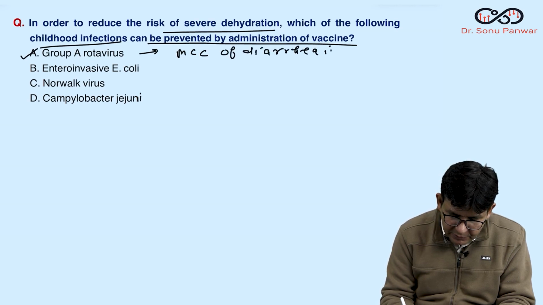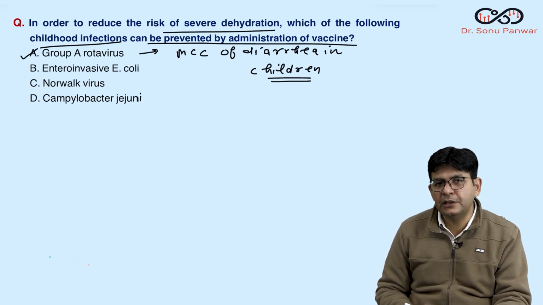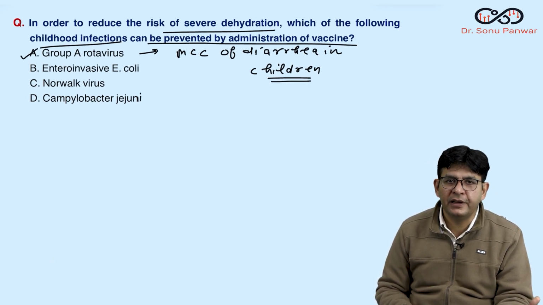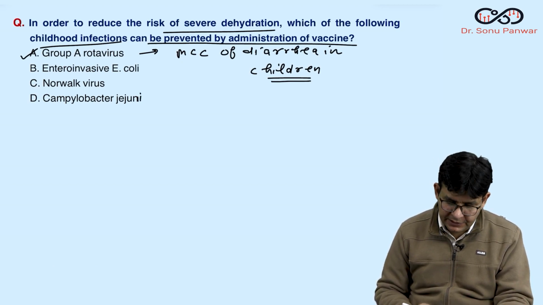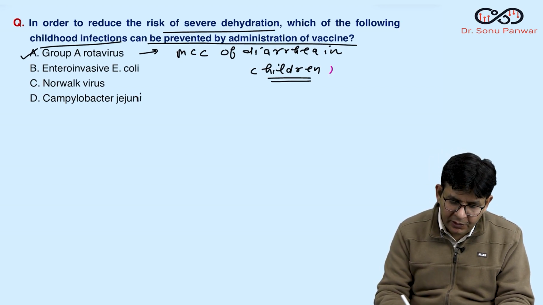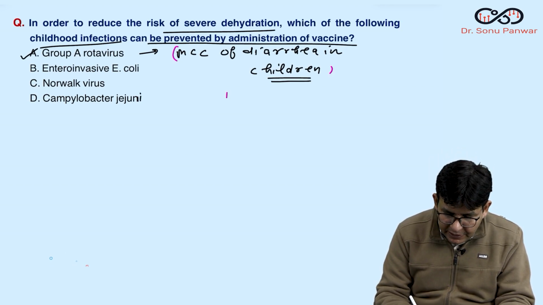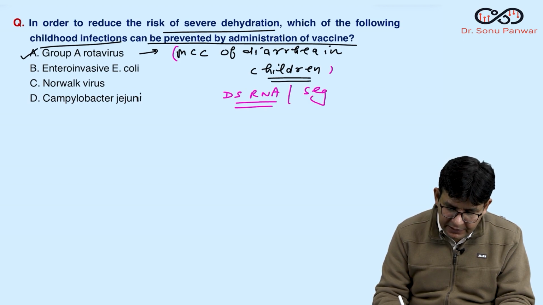This is the most common cause of diarrhea in whom? In children. So this is an important point to be known, that the most common cause of diarrhea in children is rotavirus infection, and that too Rotavirus A, that is Group A rotavirus. Is it fine, guys? Other than that, what else needs to be remembered in rotavirus is that this is a double-stranded RNA, and it has a segmented genome.